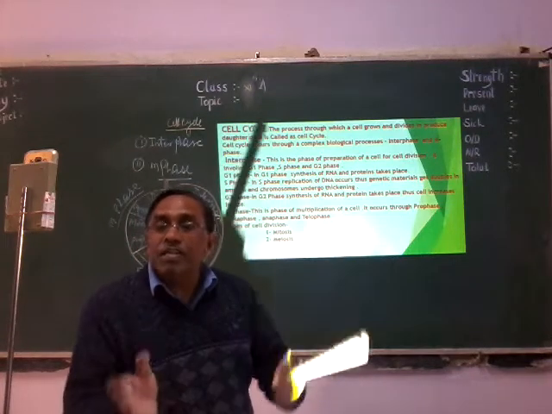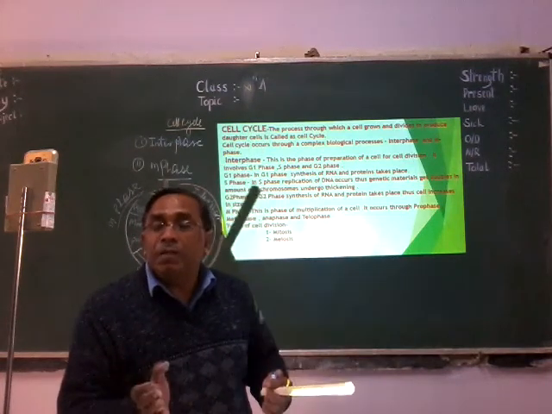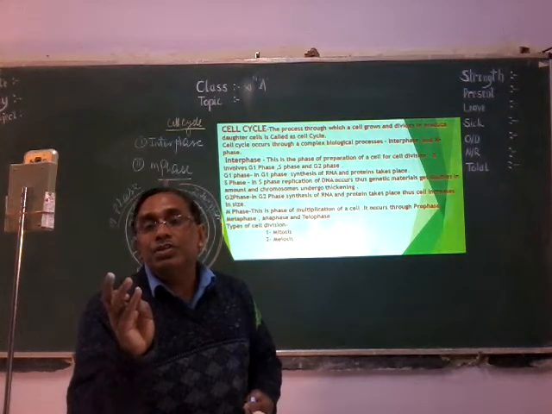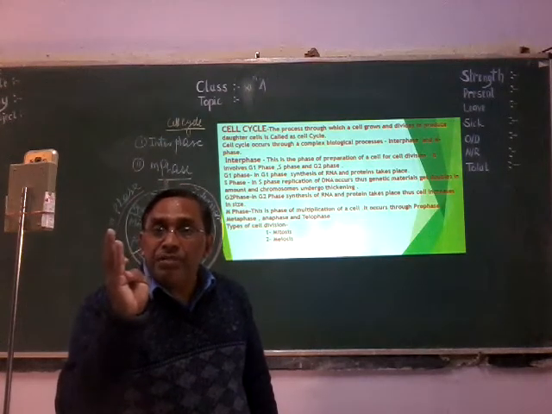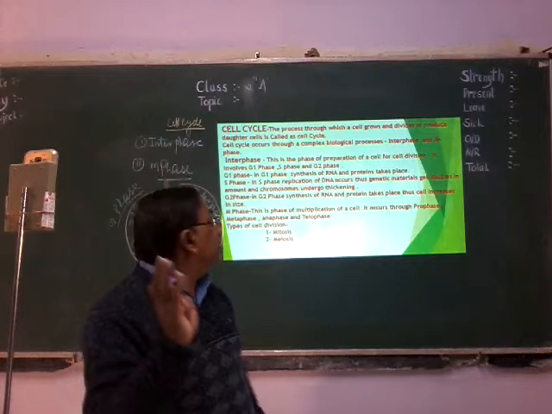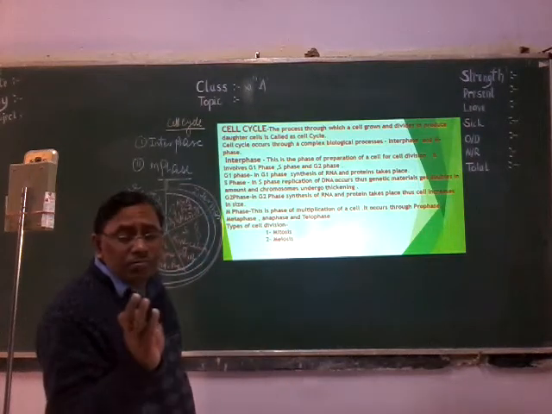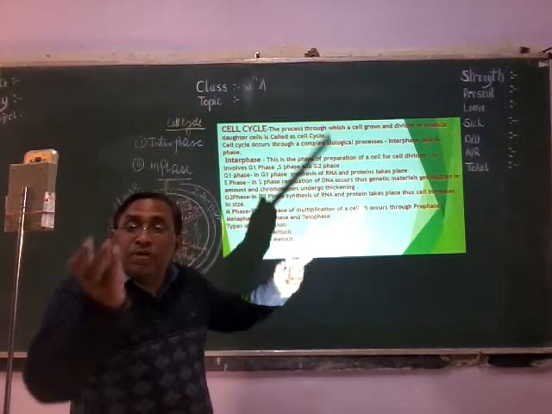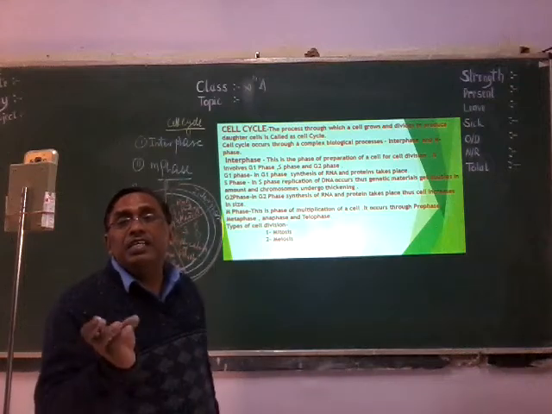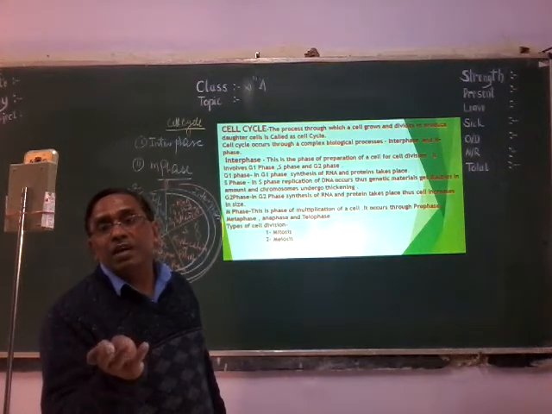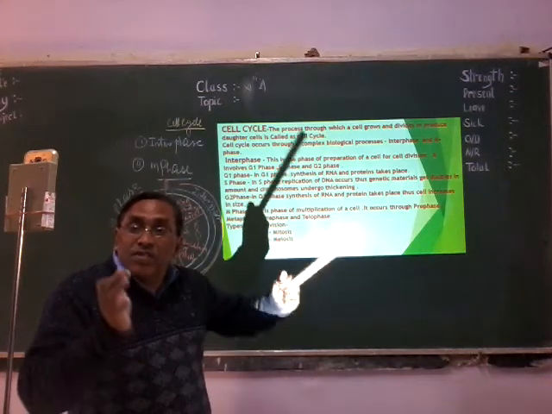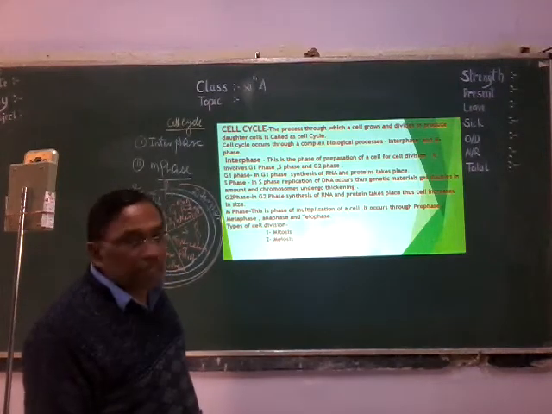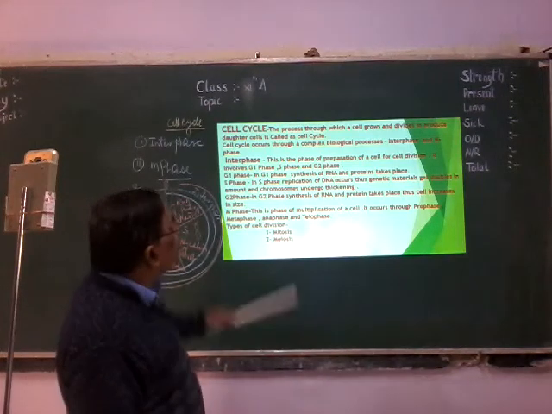Interphase is the longest phase. In the longest phase, interphase, there are three phases: G1 phase, S phase, G2 phase. In G1 phase, the synthesis of RNA and protein, as I have told. In the S phase, replication of DNA means the amount of DNA doubles, and then in the G2 phase, again synthesis of RNA and protein, thus the cell increases in size. Then it undergoes M phase, meaning division, and it divides to form daughter cells.